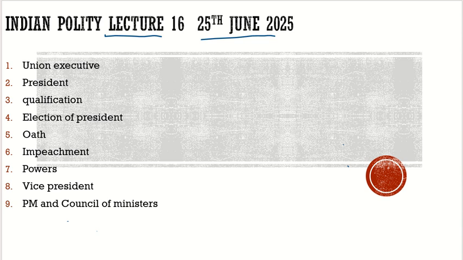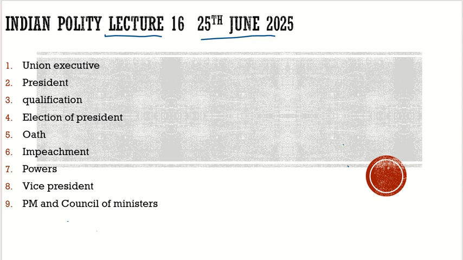Then came Shrimati Indira Gandhi. She brought the 42nd Constitutional Amendment Act, in which she added that it is mandatory for the president to act on the aid and advice of the prime minister and the council of ministers. Then this was achieved. After that, the 44th Constitutional Amendment Act came in, which added that he can send it for reconsideration. Then we discussed the office of the president in detail.